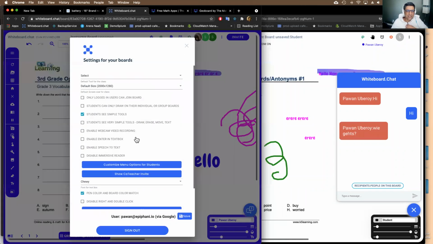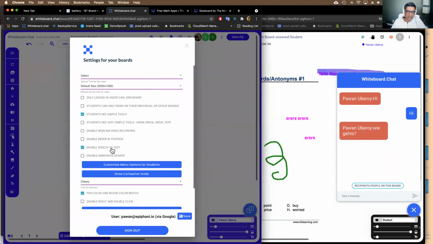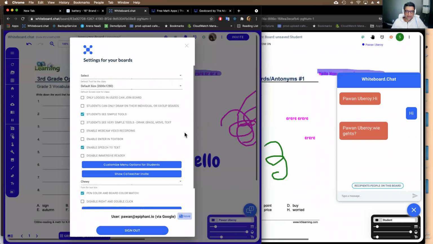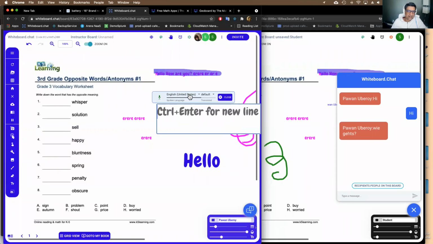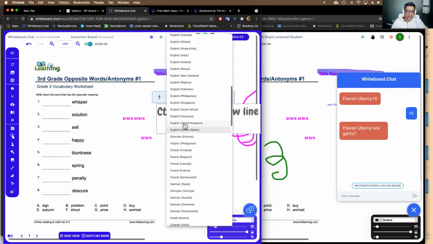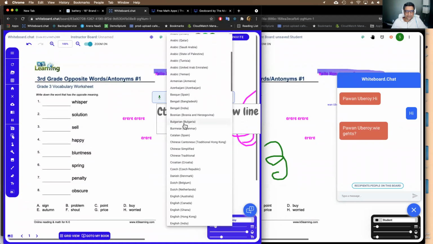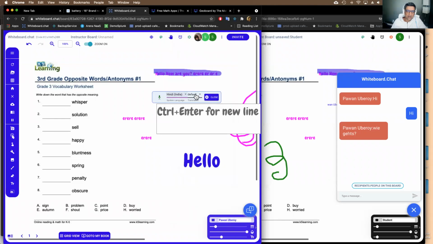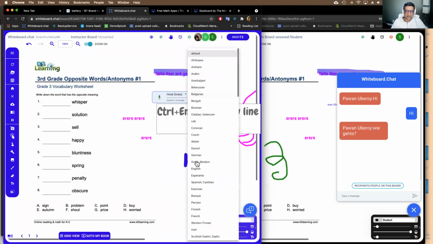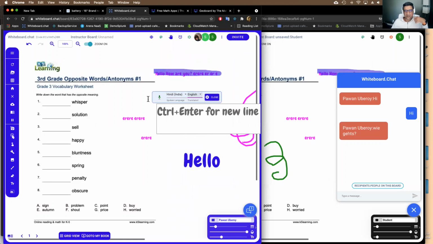We also have speech to text that you can enable, right? You can enable speech to text from the menu here. And in the speech to text, if I use a text box, for example, you can see that you can pick your language. You know, hundreds of different languages. I'll pick Hindi. And you can also make it translate to a different language. So if, and then you can say, Mera naam Pawan hai.